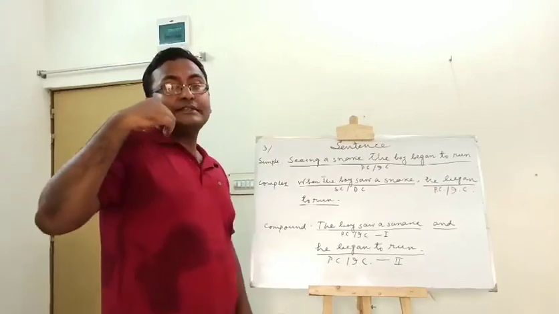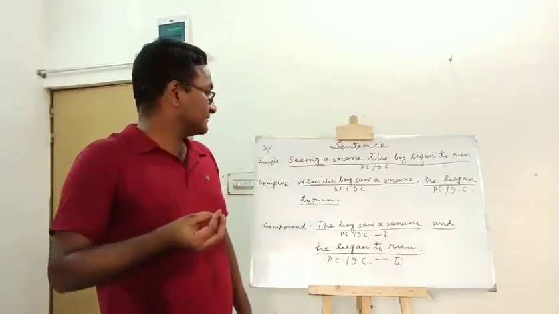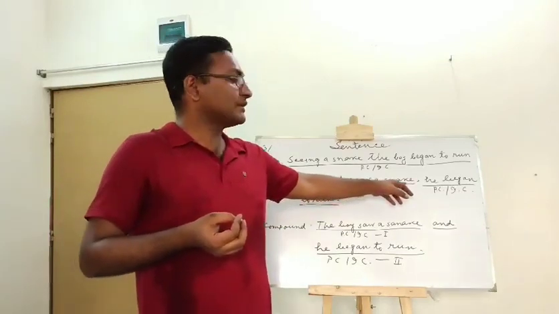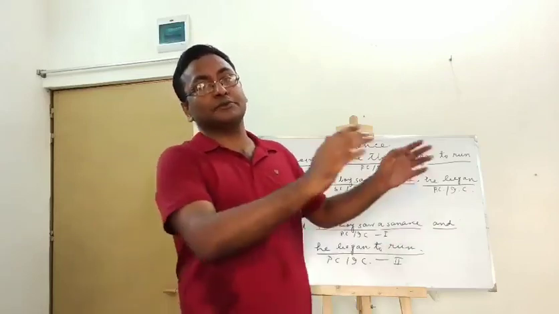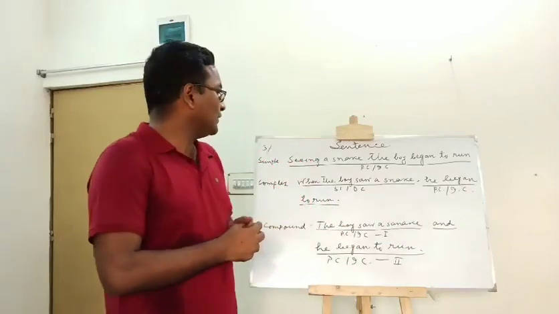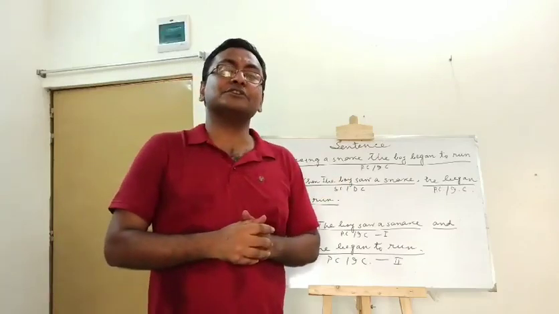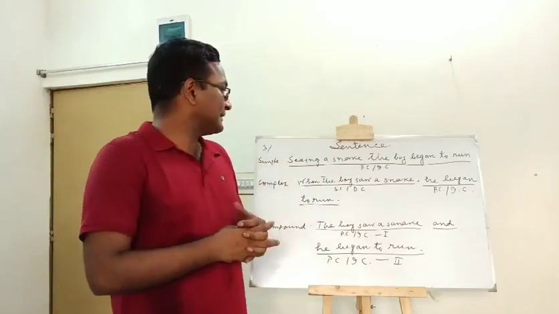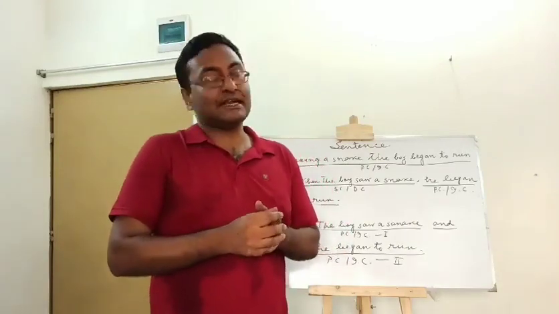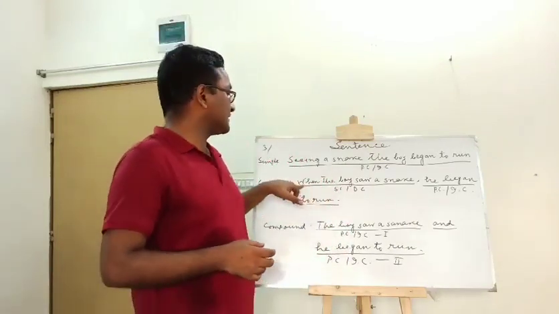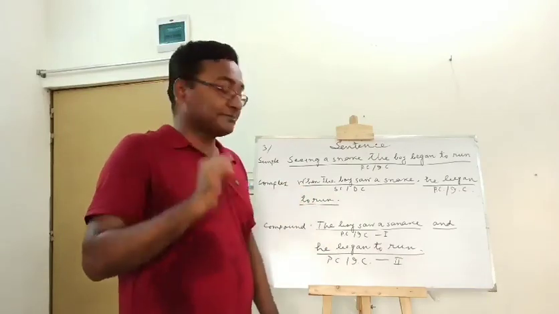If we transform the sentence into a complex one, what will it be? When the boy saw a snake, যখনই ছেলেটা সাপটাকে দেখলো, he began to run. সে দৌড় মারলো. Here, when the boy saw a snake is the subordinate clause, and he began to run is the principal clause. The subordinate clause starts with a connector, when, যখন. This is a relative adverb.